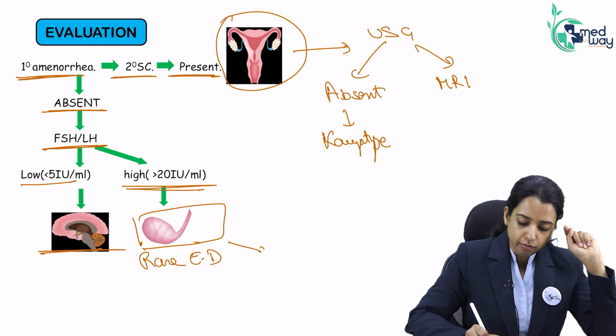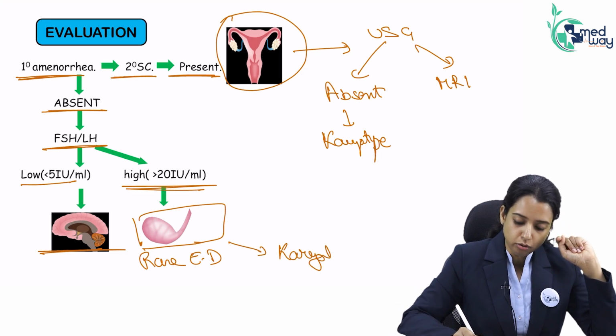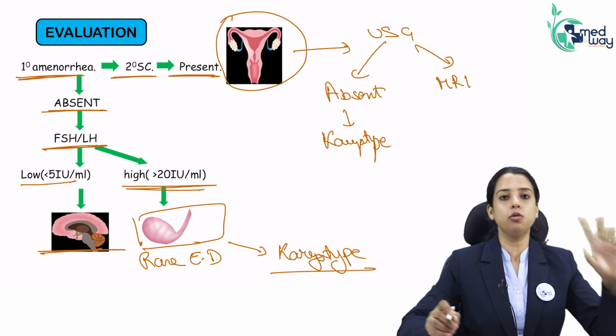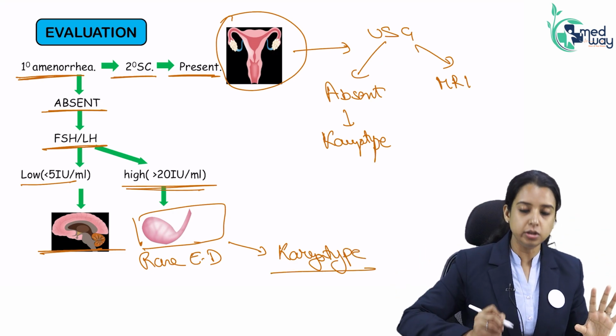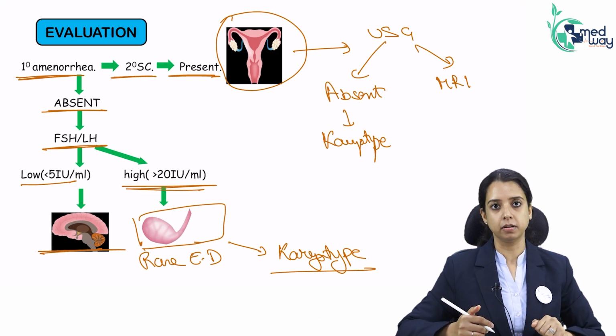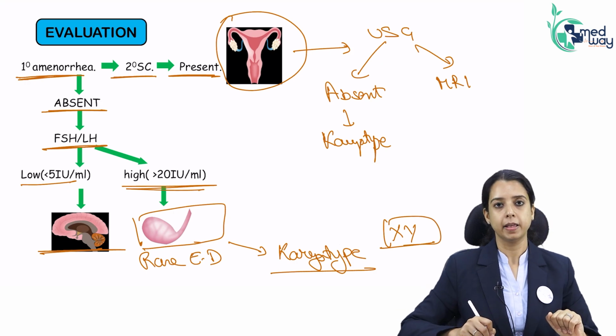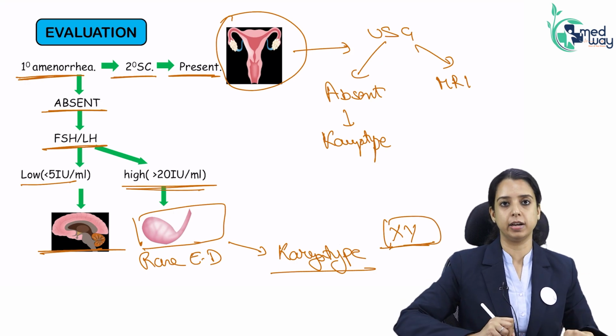If there is a problem in ovarian dysgenesis, what will I do? I will do karyotype. I want to know why the dysgenesis. Only knowing that dysgenesis has happened, ultrasound is showing me streak gonads, that is not sufficient. I want to know why dysgenesis has happened, because if it is XY, I have to do gonadectomy also. Nothing else. That is why I want to do karyotype.